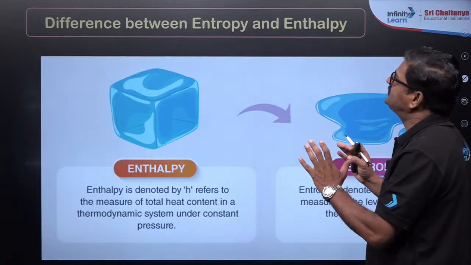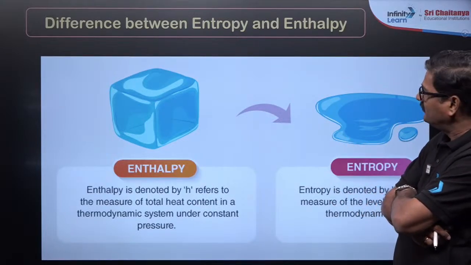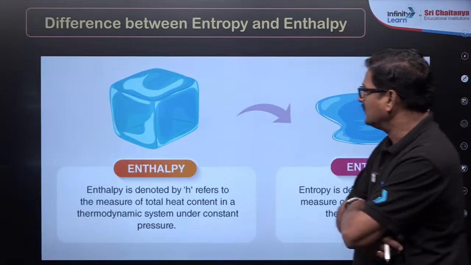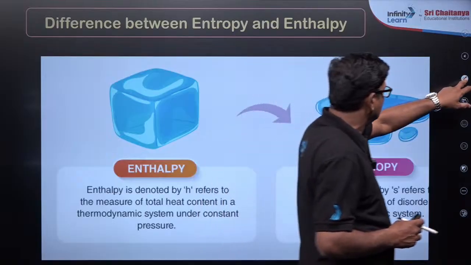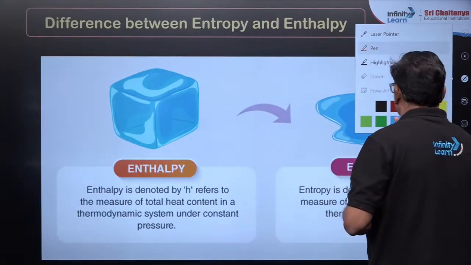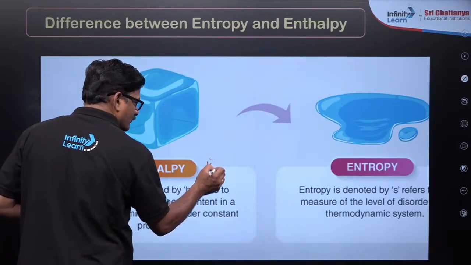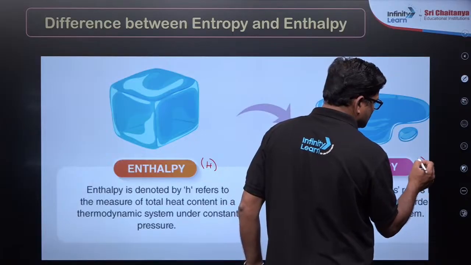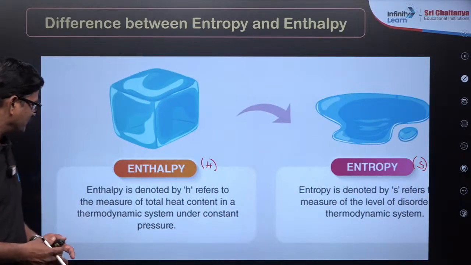Okay, and the difference between enthalpy and entropy makes a lot of confusion in the students. You can see the enthalpy over here. So enthalpy is shown by using H, and entropy is shown by using S. Okay, getting it or not here?